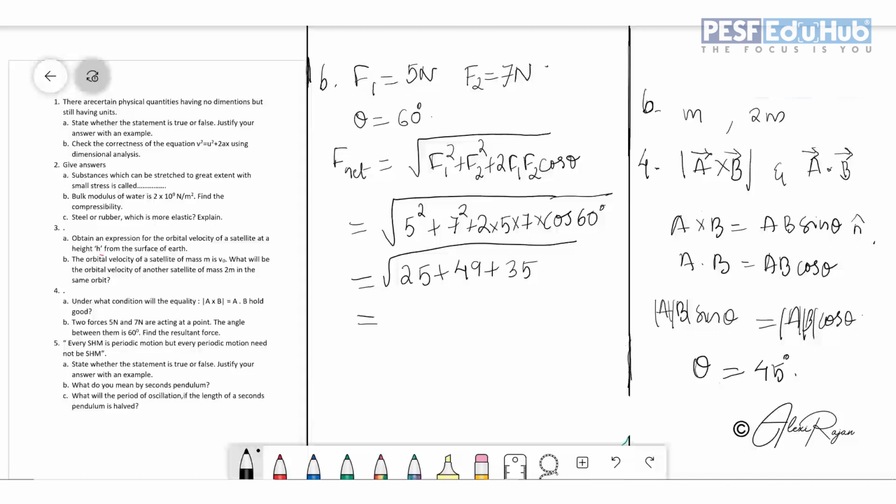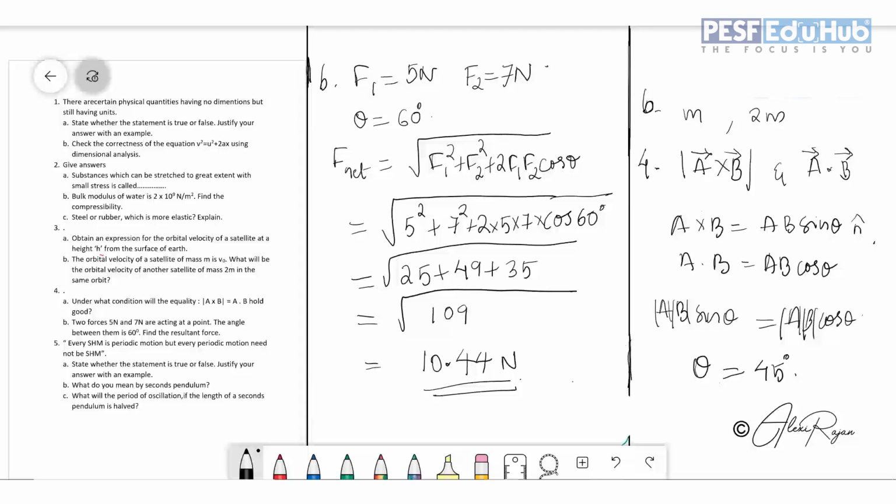And 25 plus 49 is 74, plus 35 is 109. So root 109. You will get the answer, that is 10.44 Newton approximately. So this is how to find the resultant force.